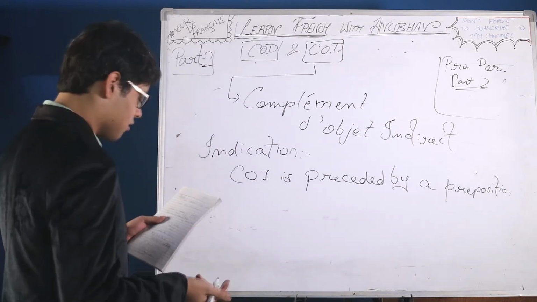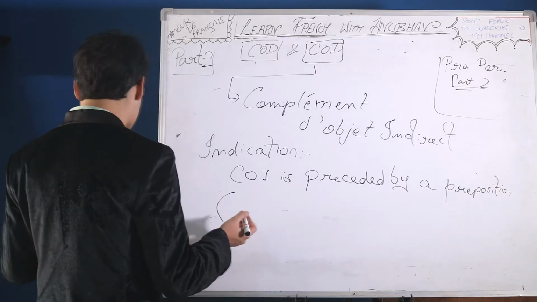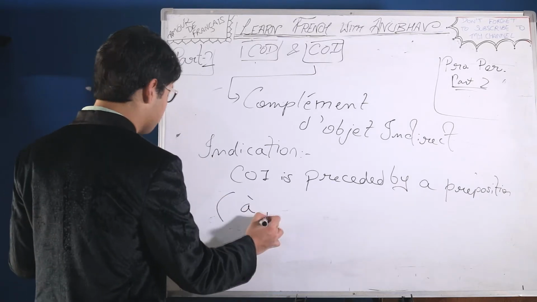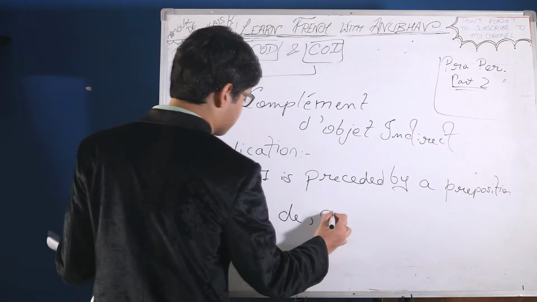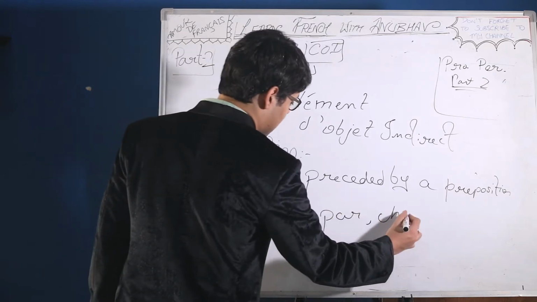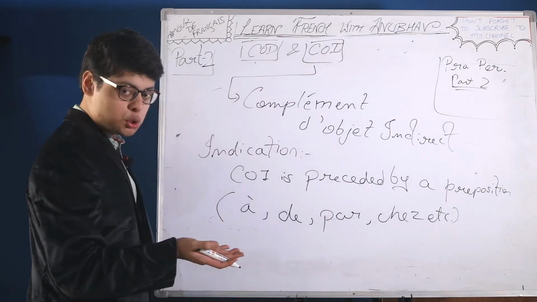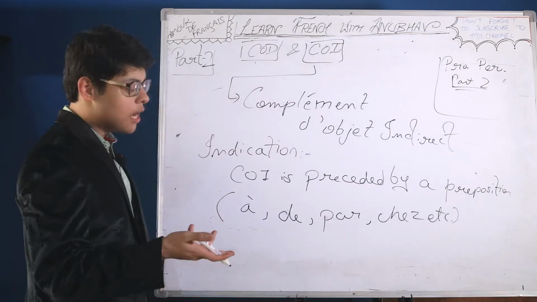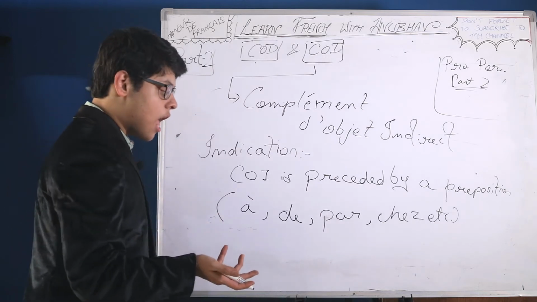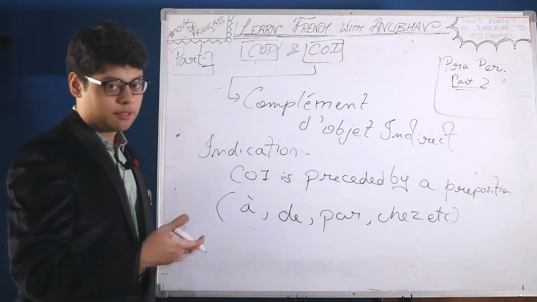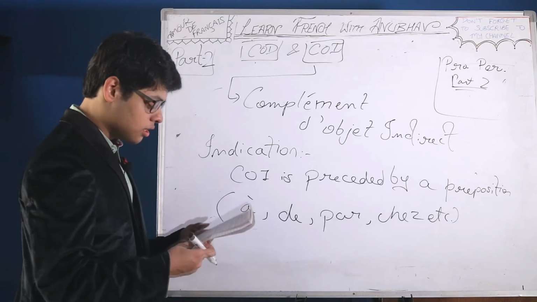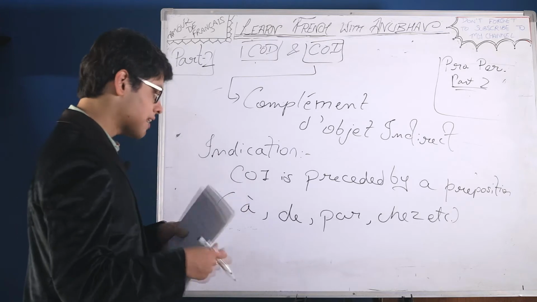Which kind of preposition? We can have à, we can have de, we can have par, we can have chez, etc. À means to, de means of or from, par means by, and chez means at the place of. In such manner, such prepositions can be used.